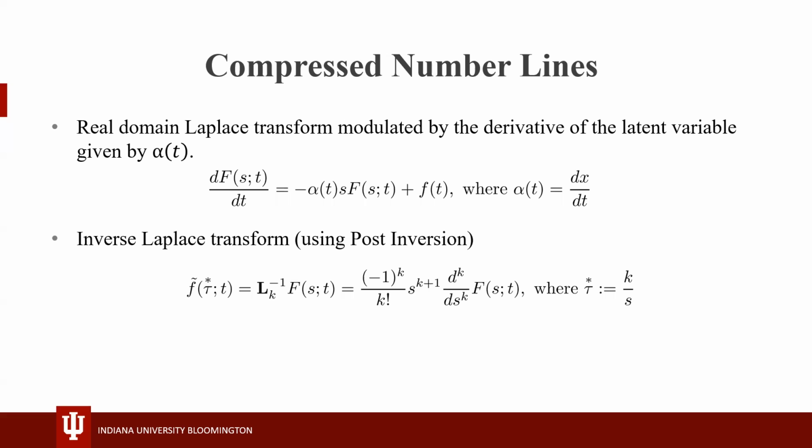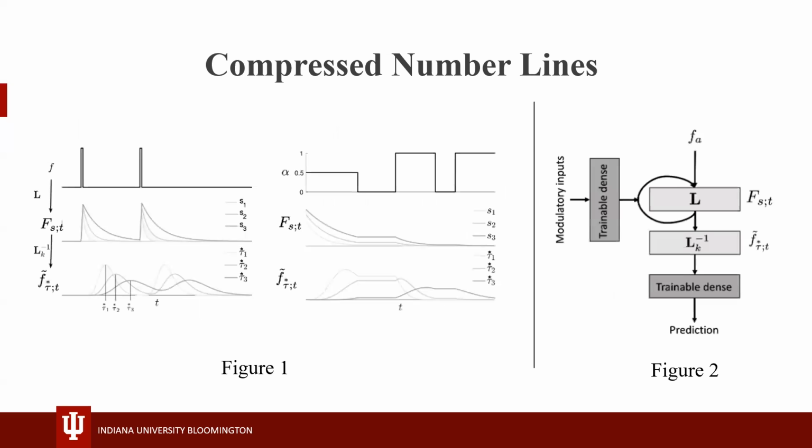The working memory model contains two layers. In the first layer, we compute real domain Laplace transform using an array of log space decay constants, where the decay rate is modulated by the parameter alpha, which we learn using a neural network. In the second layer, we perform the inverse Laplace transform over the input of the first layer, which provides us with log compressed history of the past with respect to the current time step.